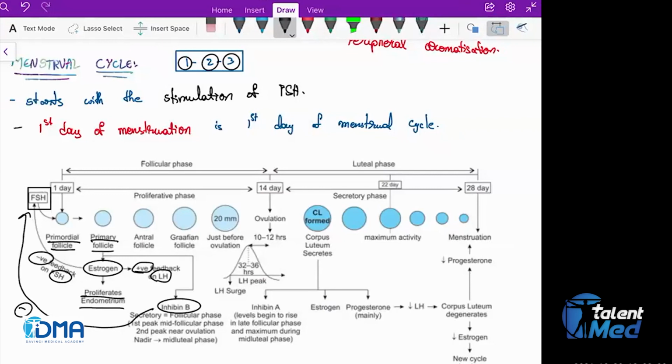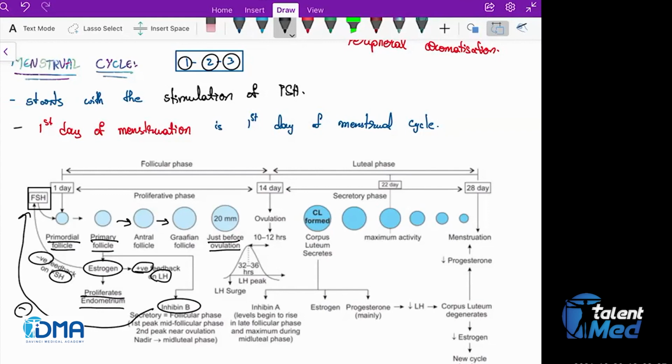So FSH is under the negative influence of inhibin B and estrogen. If there is inhibin B, somewhere there should be inhibin A also, right? So we'll see where it is. Primary follicle gets converted into the antral follicle. Antral follicle gets converted into the Graafian follicle. And Graafian follicle, remember, reaches its maximum size just before the ovulation.